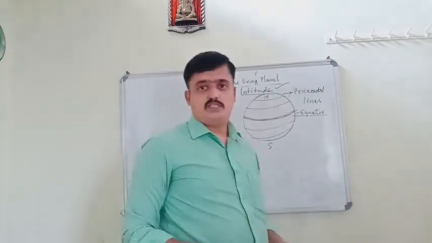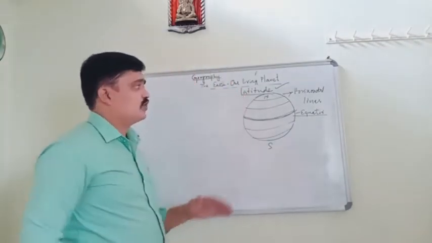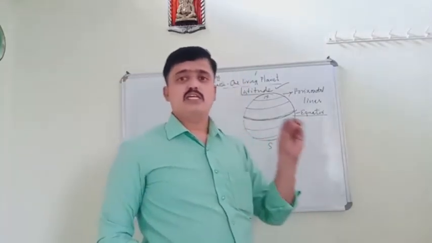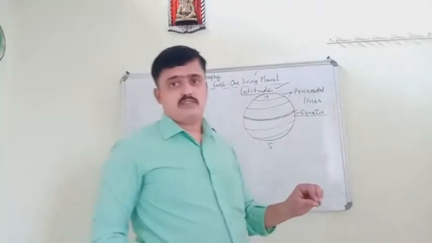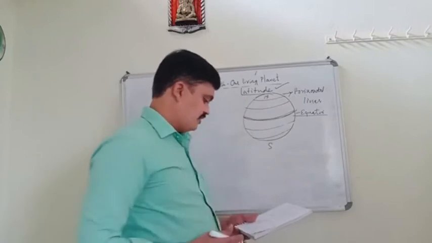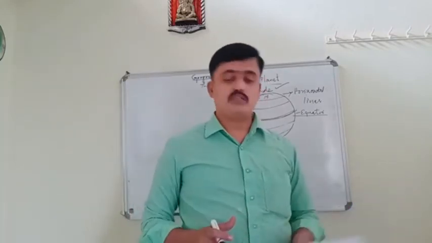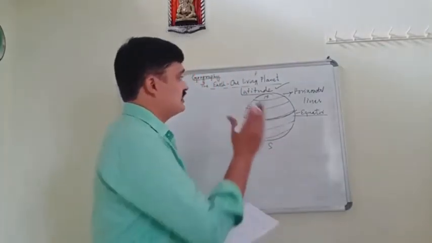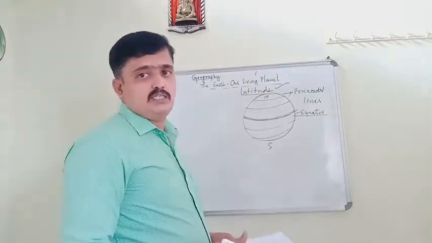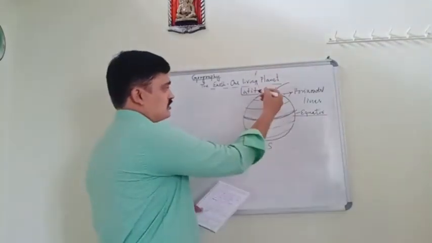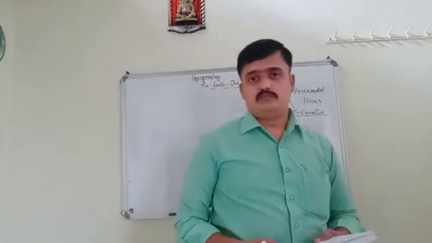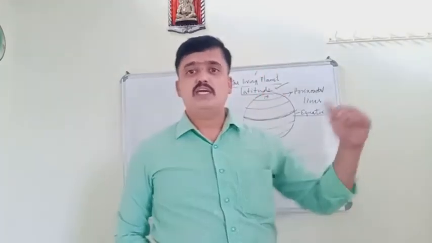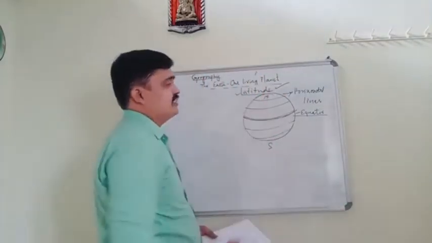Once again I will repeat. Latitude is an imaginary line which joins all the places at the same angular distance north or south of the equator. So that is what we call latitude.